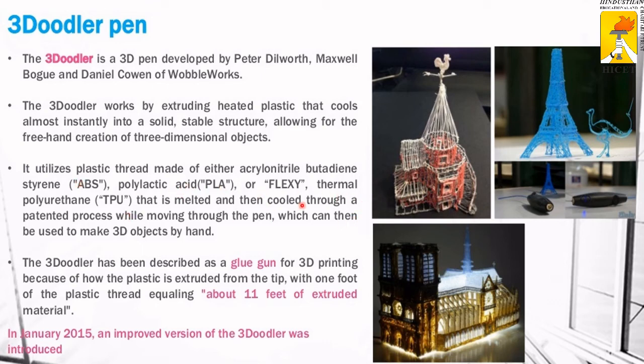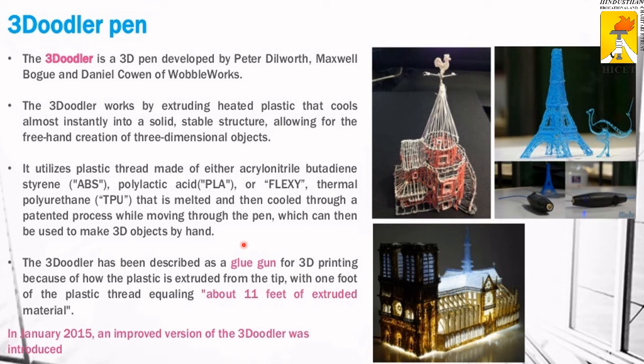That means ABS, or polylactic acid, or thermoplastic polyurethane, TPU. These are the plastics that can be used in the 3D pen. They are melted and then cooled through a process while moving through the pen, which can then be used to make 3D objects by hand.